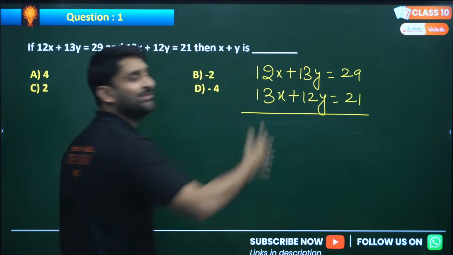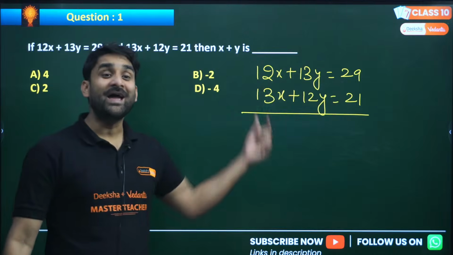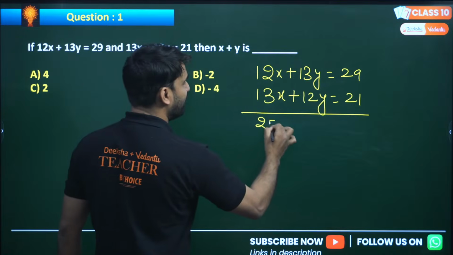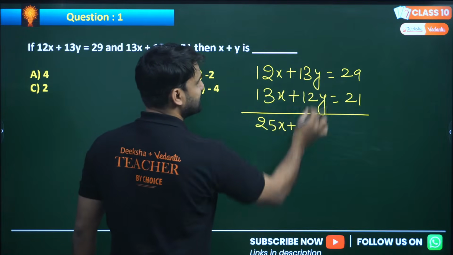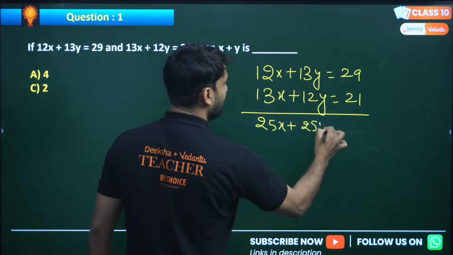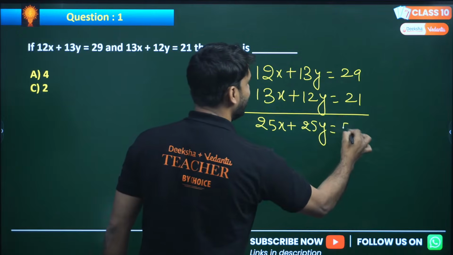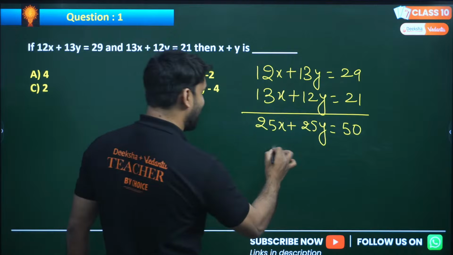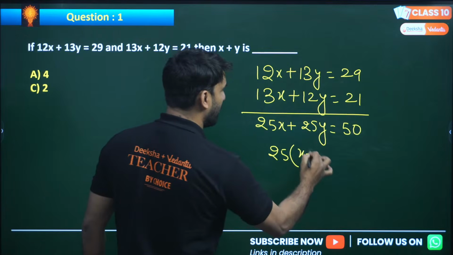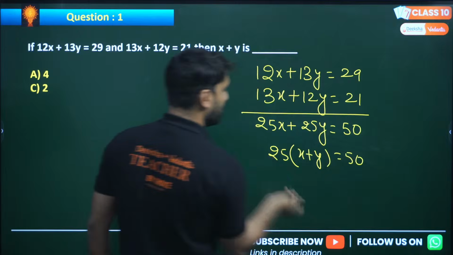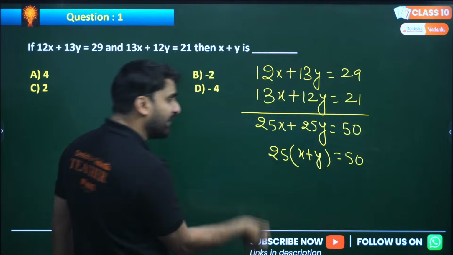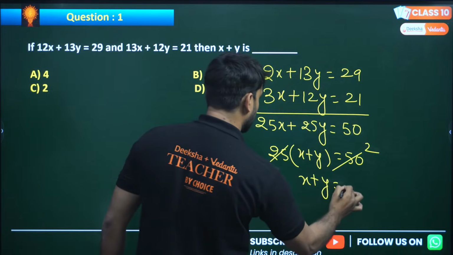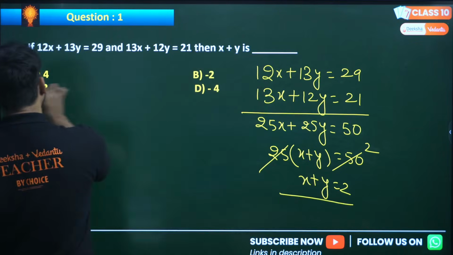If we add both the equations, 12x plus 13x will become 25x, and 25y, and this will be 50. Can we take 25 common? By taking 25 common, x plus y equals 50 divided by 25, which is 2. The answer is option C.